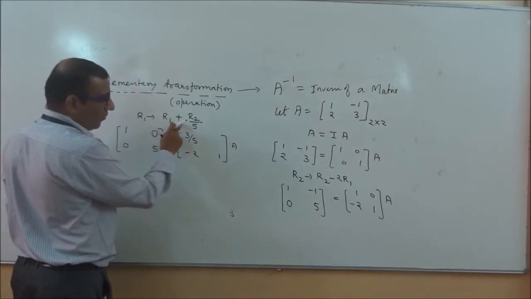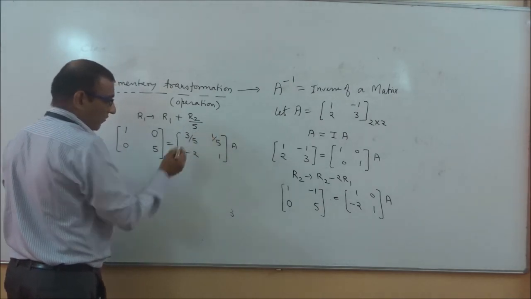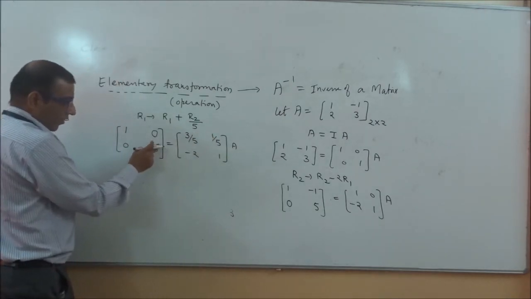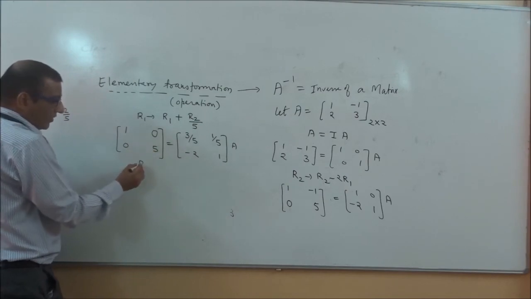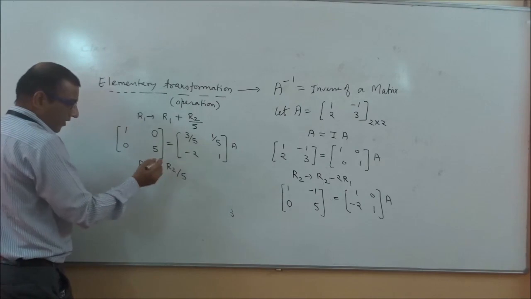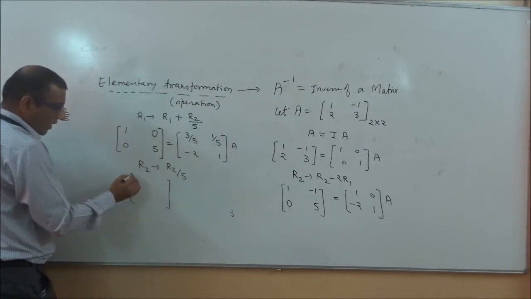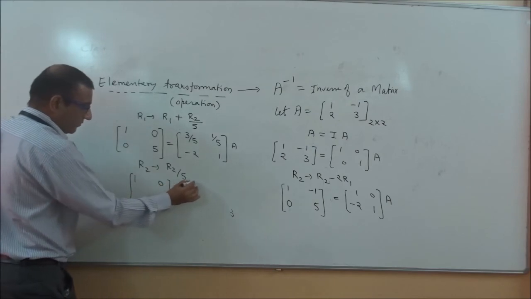And then 0 plus 1 upon 5 is 1 upon 5. Now we want 0 here, sorry, 1 here. So what will we do? We will change R2. This time we will divide R2 by 5. If you apply this type of operation, what will you get? Write down the elements of R1 on both sides as they are.